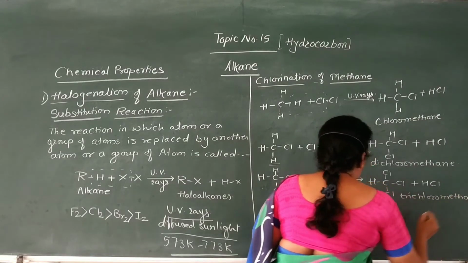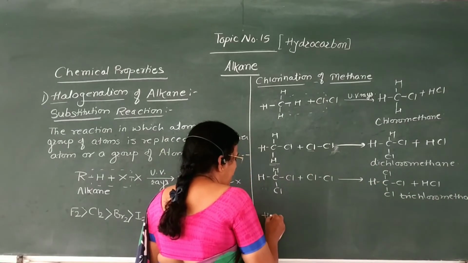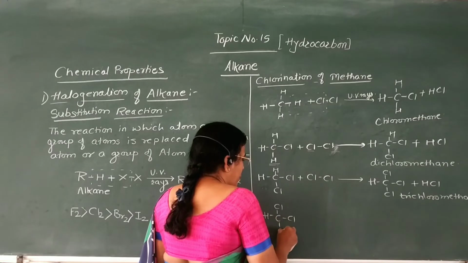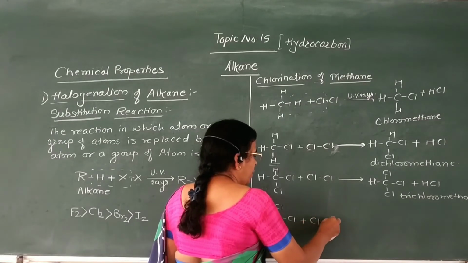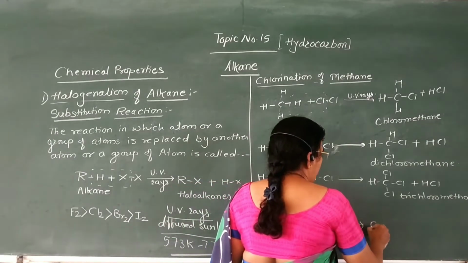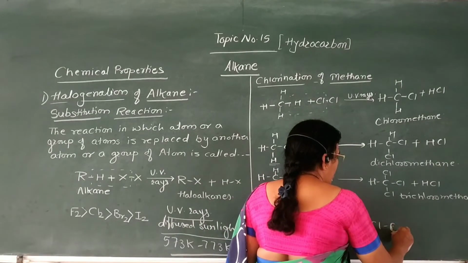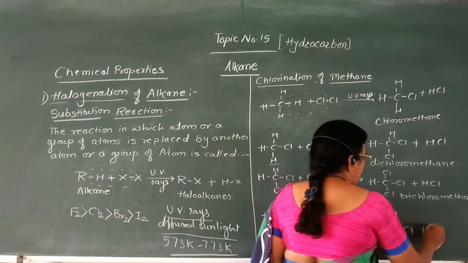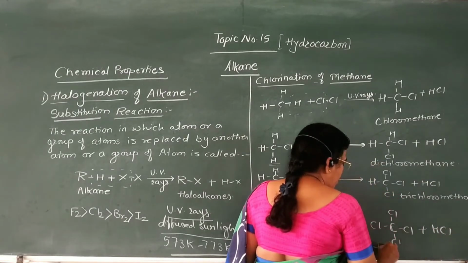And this trichloromethane again reacts with fourth molecule of chlorine to form tetrachloromethane plus HCl. This is tetrachloromethane.